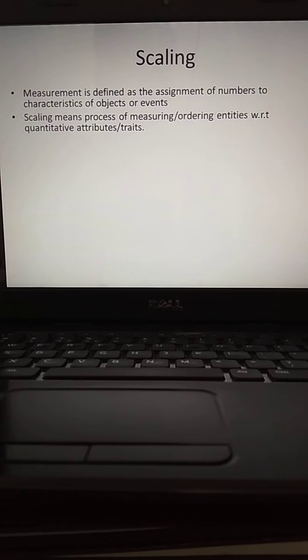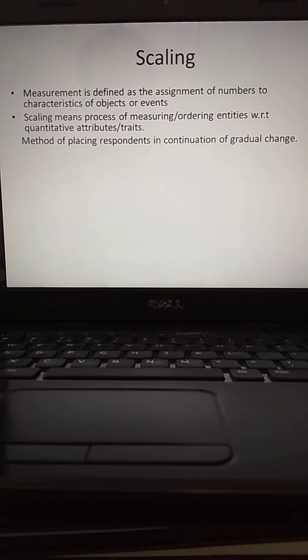So you call all these scaling. Scaling means the process of measuring or ordering entities with respect to quantitative attributes or traits. I mean to say, strictly you are putting all the information in a gradual increment or decrement way. You call that scaling. So it is a method of placing respondents in a continuation of gradual change, whether increasing or decreasing. If that comparison is possible, you call it scaling. Scaling is nothing but the measurement method.